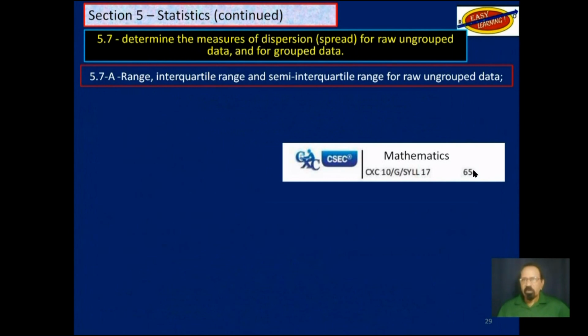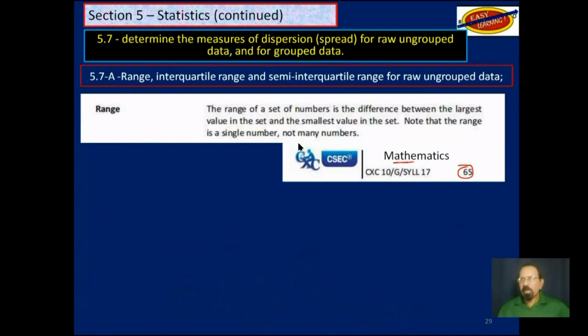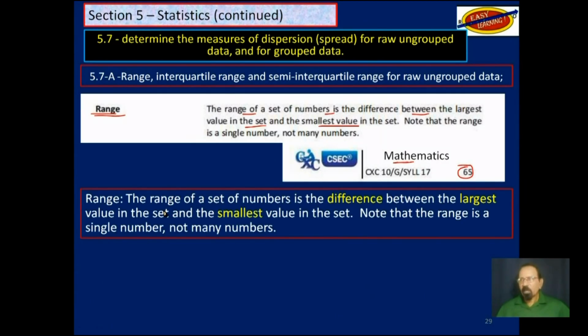Your syllabus, CXC Mathematics, page 65, defines range, and this is a print screen from your syllabus. The range of a set of numbers is the difference between the largest value in the set and the smallest value in the set. Let me make that bigger so you can see it. The range of a set of numbers is the difference between the largest value in the set and the smallest value in the set. Note that range is a single number, not many numbers.